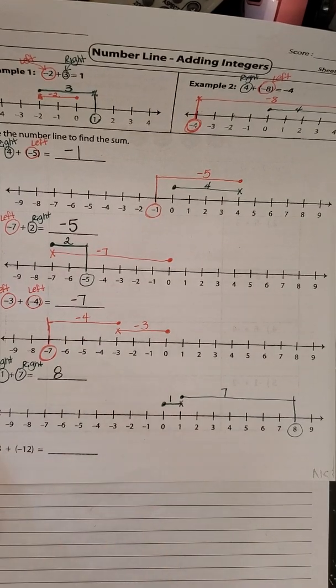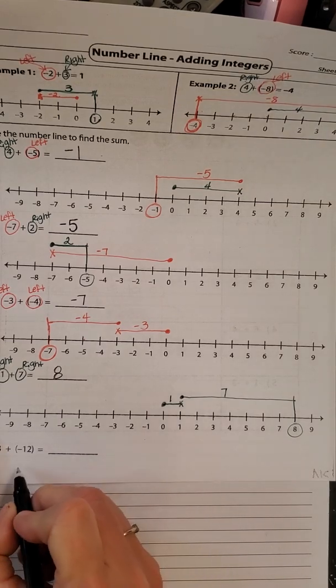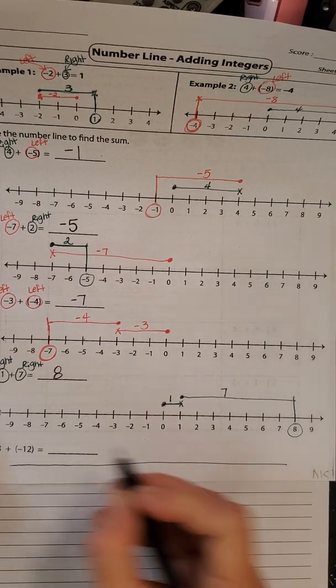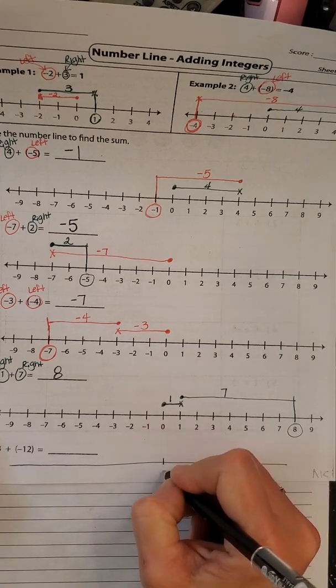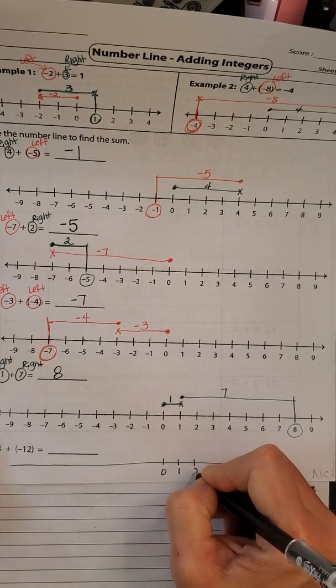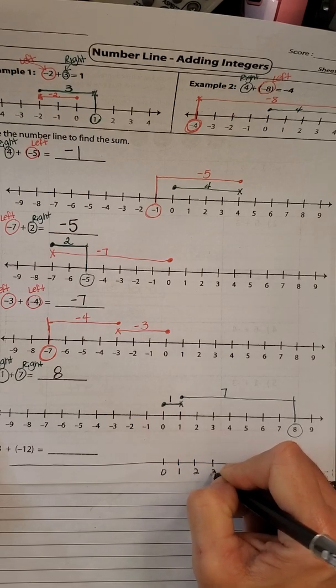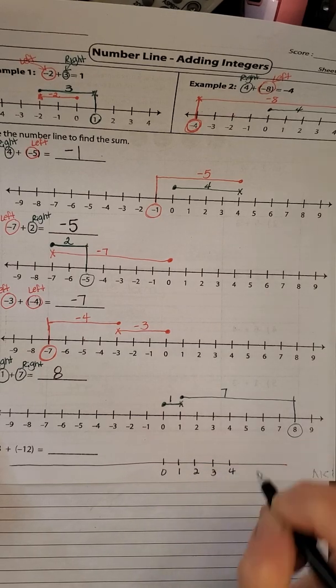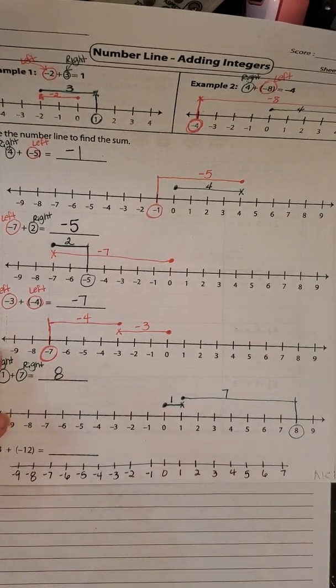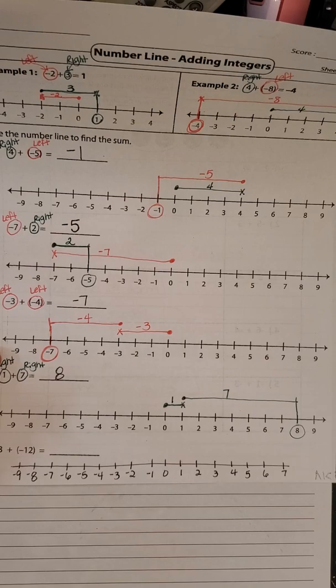And we don't have a number line for number 5, so let's just draw us one right quick. Just kind of do it like the one above it. So I drew my number line. I didn't make it quite as long as the other one, but that's okay.